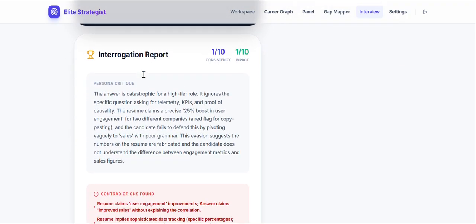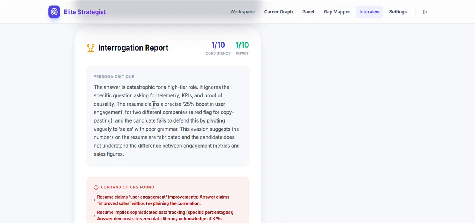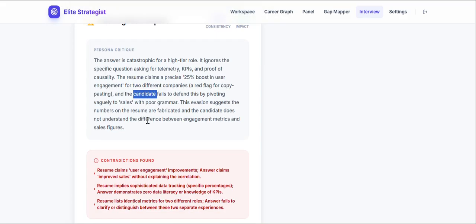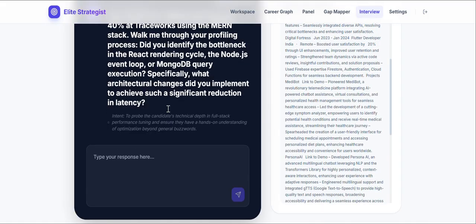It also gives the answer to my question: in high tech roles, they ignore the specific question for telemetry. The resume claims 25% for two different companies. So I need to mention not sales. I need to mention clearly why and what. So let's go to the next question.